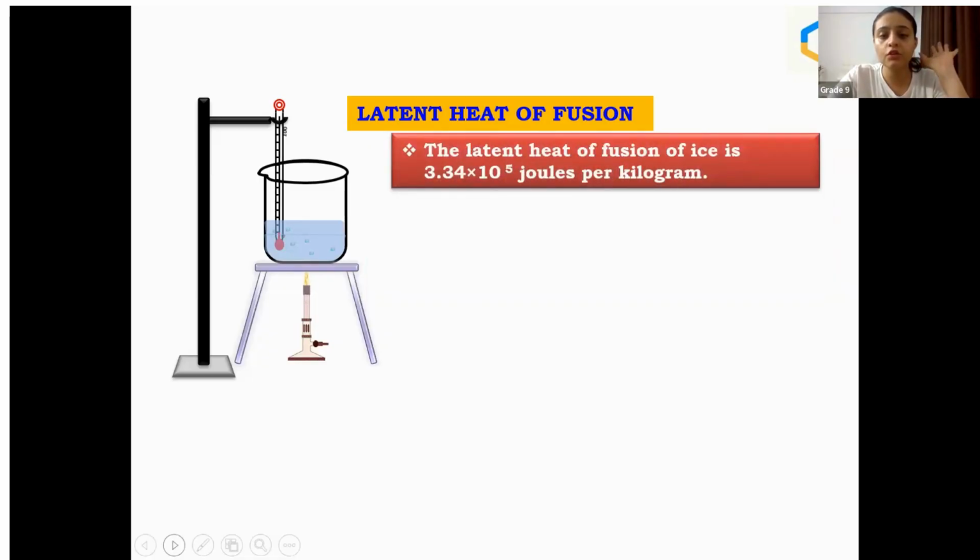So the latent heat of fusion of ice is this many joules. This is the heat, or the energy, present in ice per kilogram. Energy we used to measure with the unit joule.